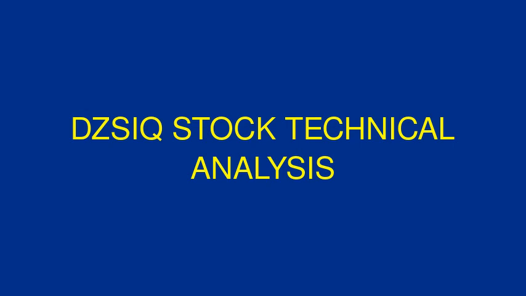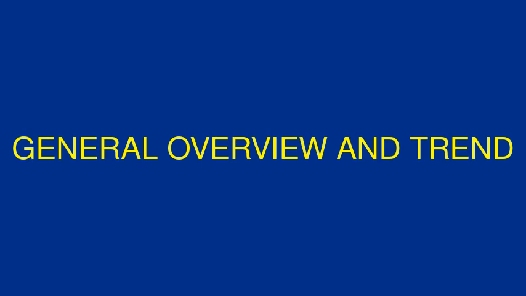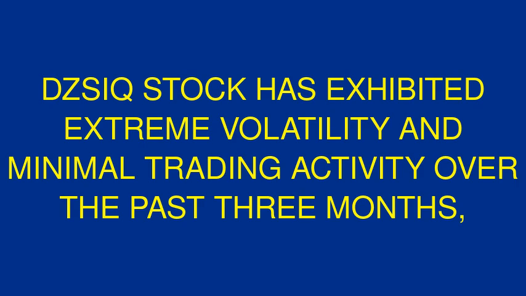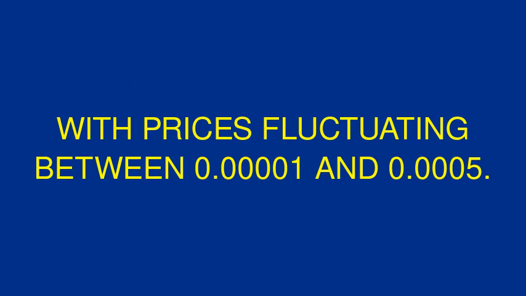DZSIQ Stock Technical Analysis. General Overview and Trend. DZSIQ stock has exhibited extreme volatility and minimal trading activity over the past 3 months, with prices fluctuating between 0.000001 and 0.0005. The stock closed at 0.0001 on August 22, 2025, showing no sustainable directional movement.